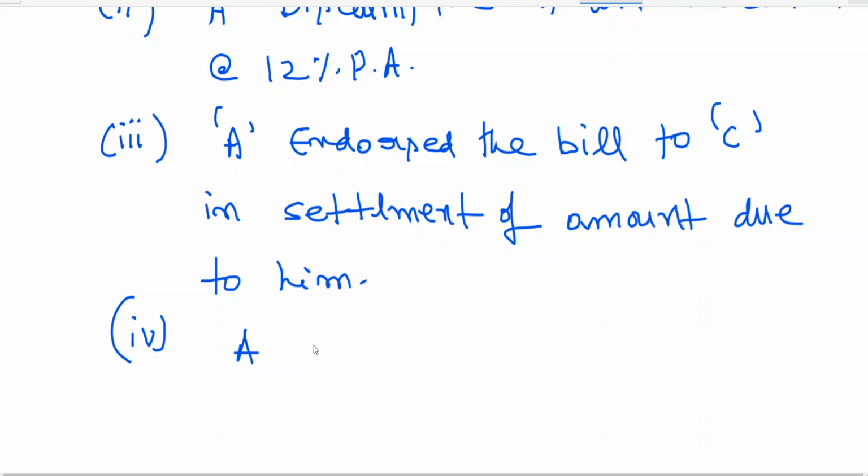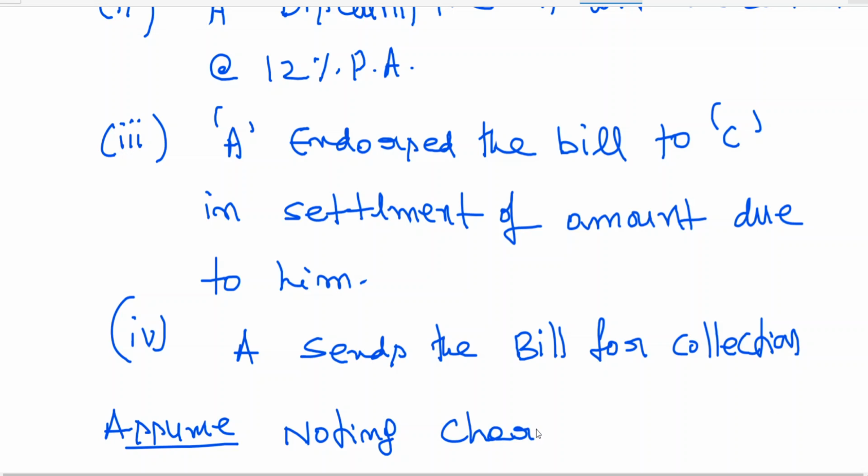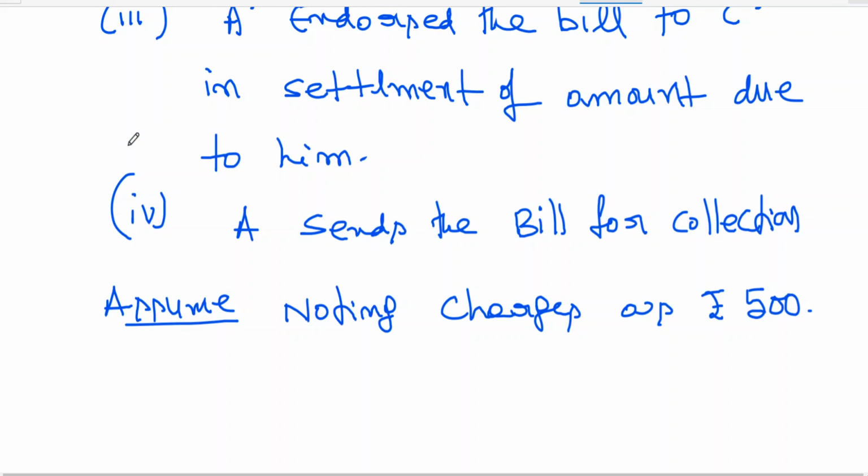A sends the bill for collection. Assume noting charges as rupees 500.